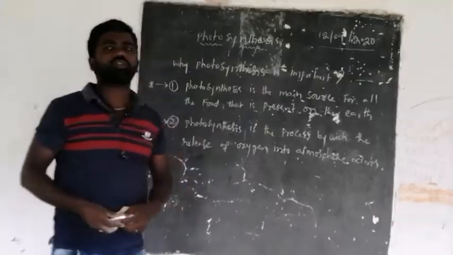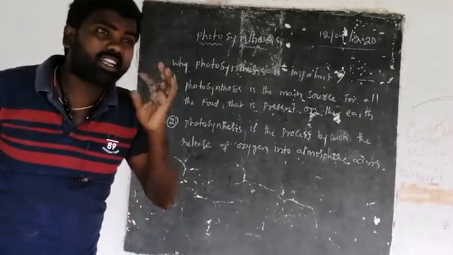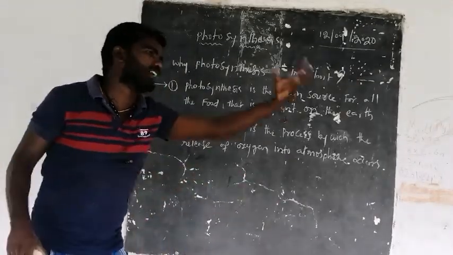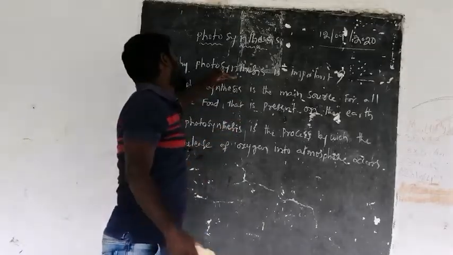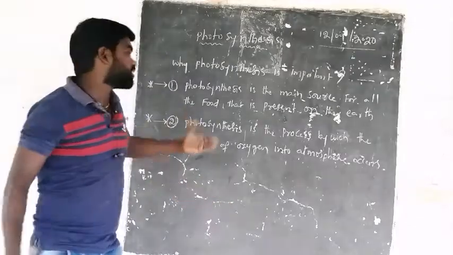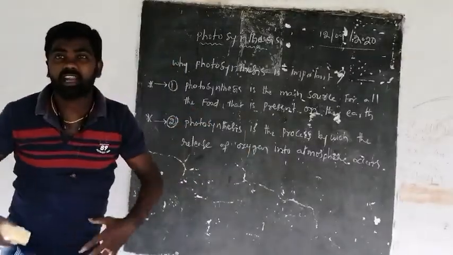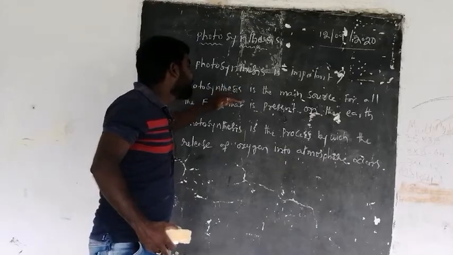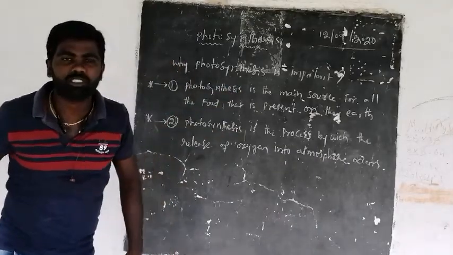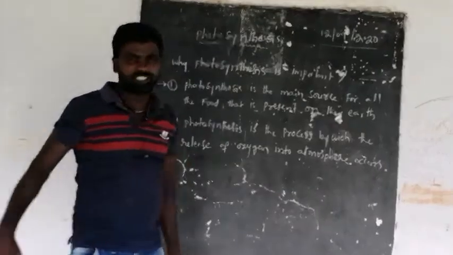It's because of these two reasons. All the living organisms are able to live because of taking some oxygen, taking some food. And all the food is coming from plants, and all the oxygen is coming from plants. And how all the food and all the oxygen is coming from plants means because of this photosynthesis only.